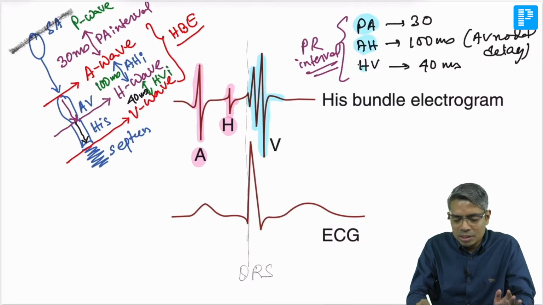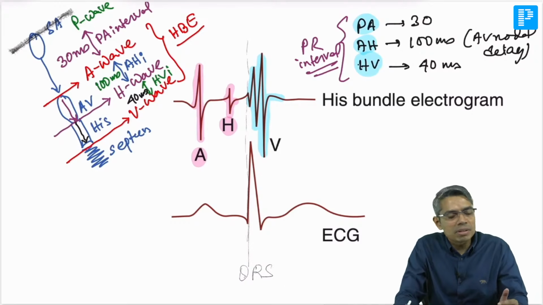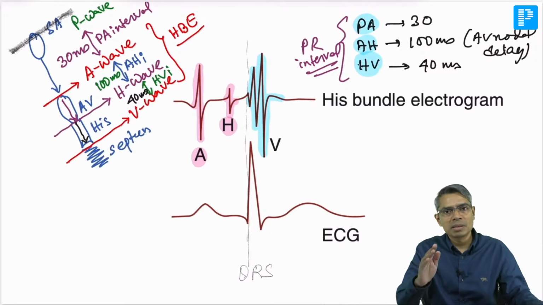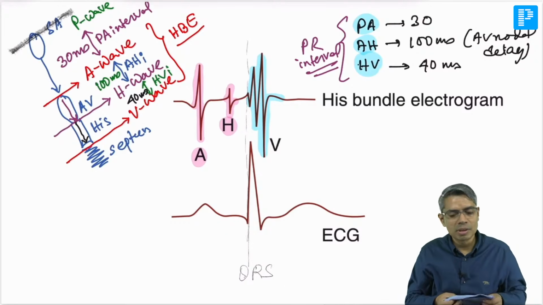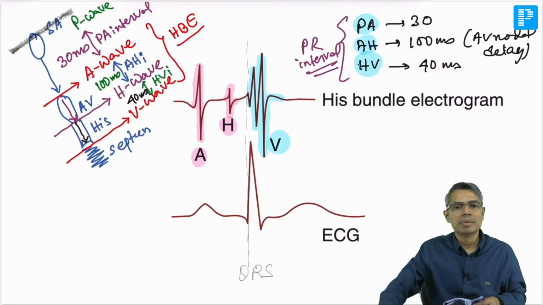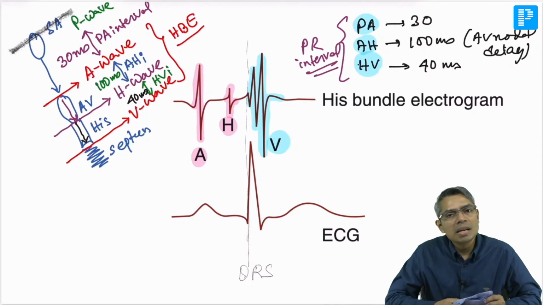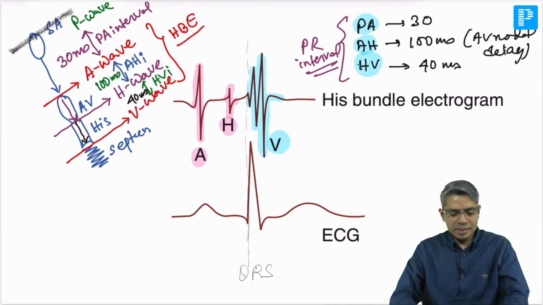Everybody tell me whether you got it or not. If you add all of this, it is nothing but your PR interval. What is the PR interval? You all know that from the beginning of the P wave up to the generation of the QRS complex. QRS complex generation means that is also generation of the V wave, so ventricular depolarization. This time interval is known as the PR interval.